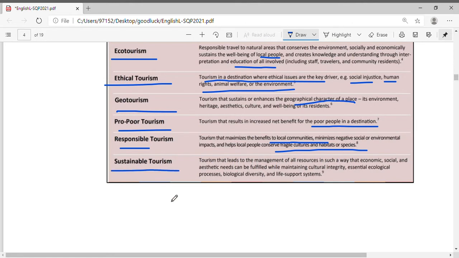Sustainable tourism, tourism that leads to management of all resources in such a way that economic, social and aesthetic needs can be fulfilled while maintaining the cultural integrity, essential ecological process, biodiversity, and life support systems. This is the definition. So aesthetic means beauty of that particular place. So just keep in mind if any question comes, we can easily answer.